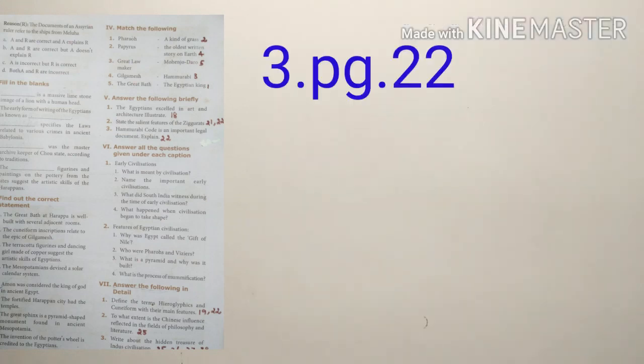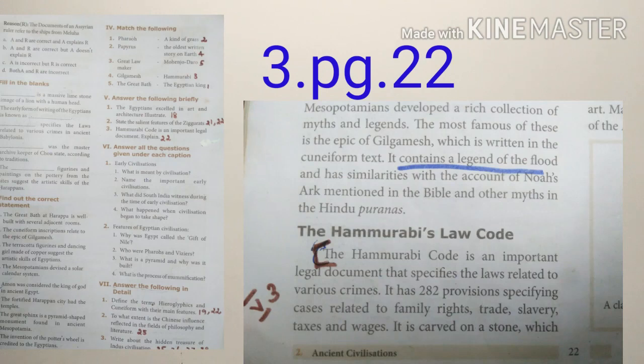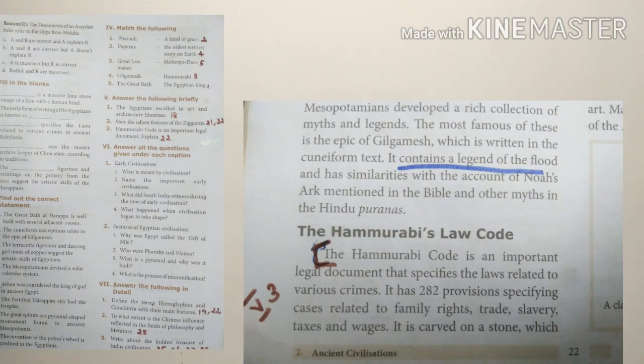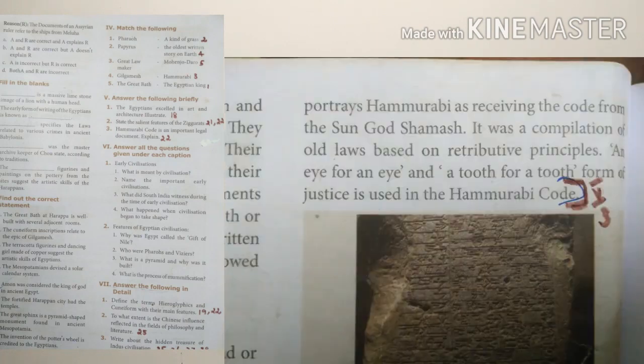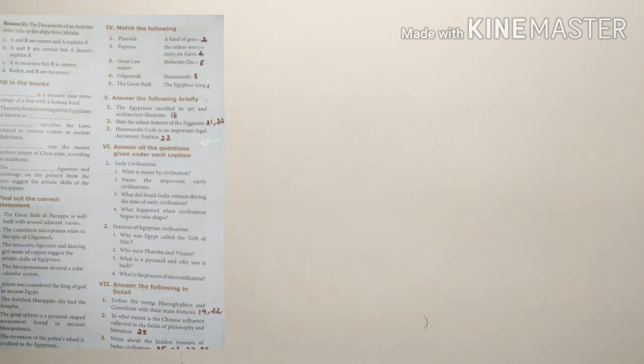Now question number 3, that is in page number 22. See under the heading Hammurabi's law code, from the beginning up to the end of the paragraph. That full paragraph. Now Roman number 6, caption questions, that we will see later.